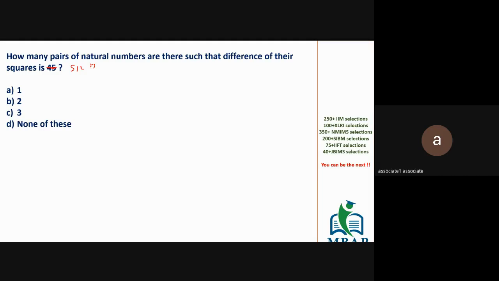How many even pairs are possible for 256 and 2? No odd, no odd-even. Only even. So you will not do anything. You will just write the value as 256 and 2 as 2 into 256. Right? And then make the value as 4, 64. I'm going on. How many other values are possible like this?